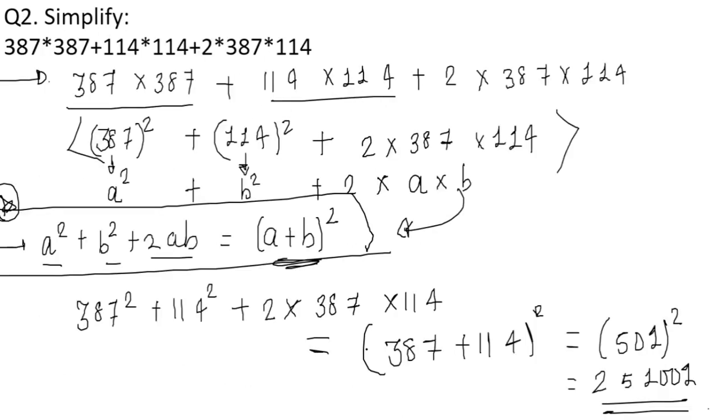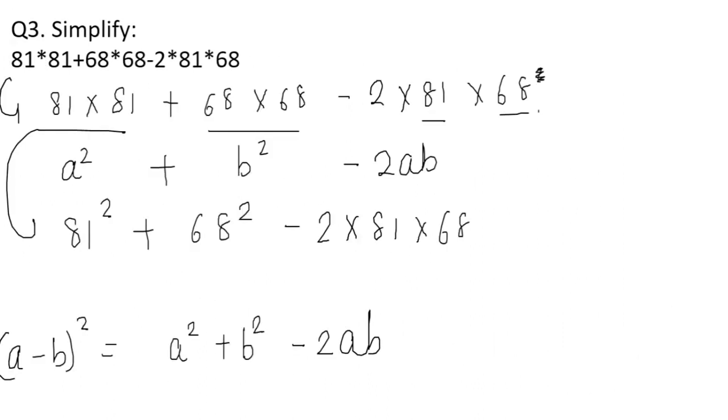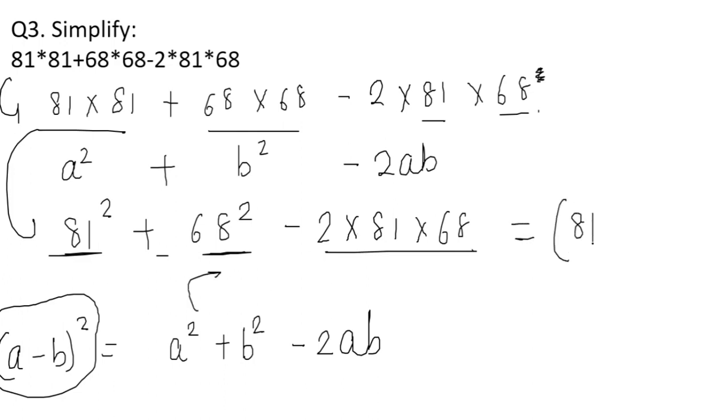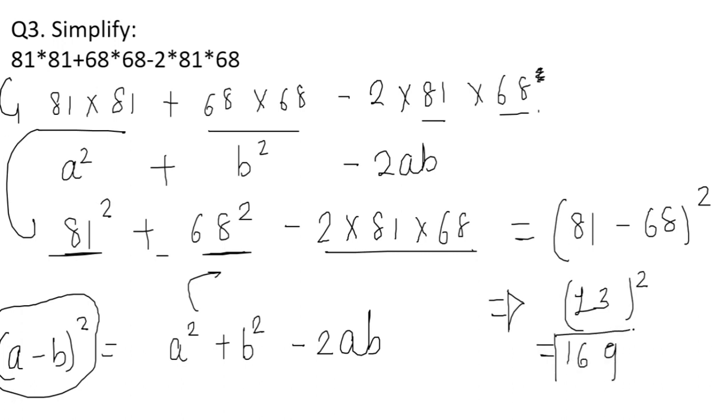In the previous form we have seen a plus b the whole square. Here we are checking a minus b the whole square, that is giving us a square plus b square minus 2ab. So this is the same form. So I'll rewrite this as a minus b, that is 81 minus 68 the whole square, right? So 81 minus 68 will give us 13. 13 square, and 13 square is 169. Got it? So this is the third form.